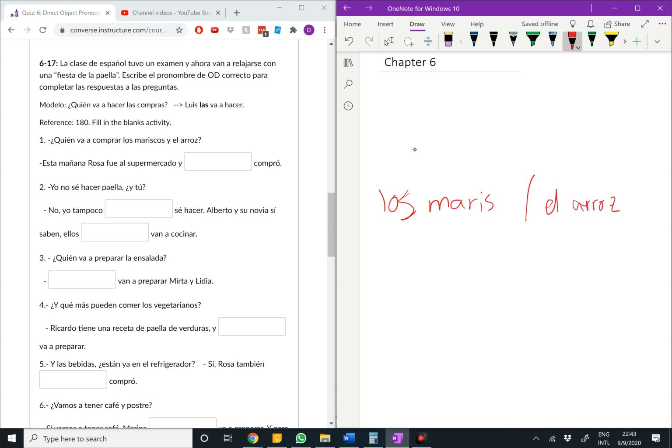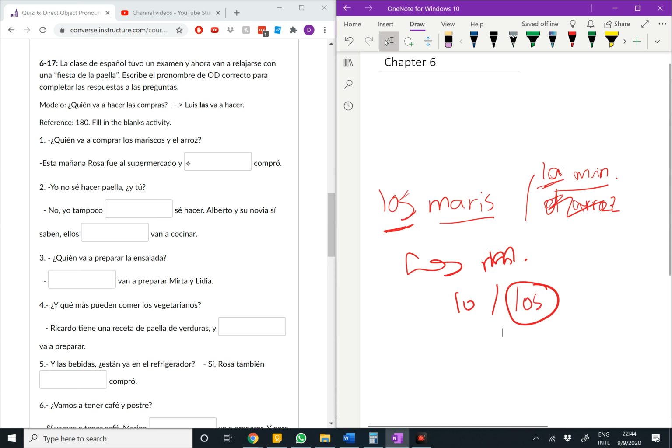Well, remember, let's say this was la manzana, right? To make this a little more complicated. Remember in Spanish that whenever we have two things together and one is female and one is male, it defaults to the masculine form. So we know this is going to be lo or it's going to be los, right? Is this an it or is this a them? Well, it's referring to mariscos and manzana, so of course it's going to be a them, right? And having it masculine makes that choice even easier.